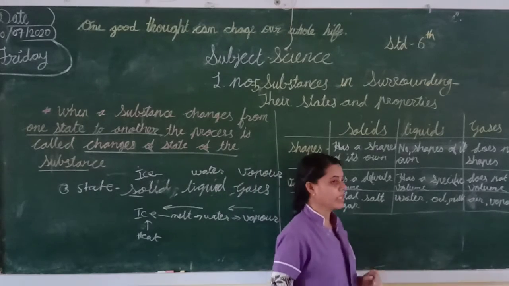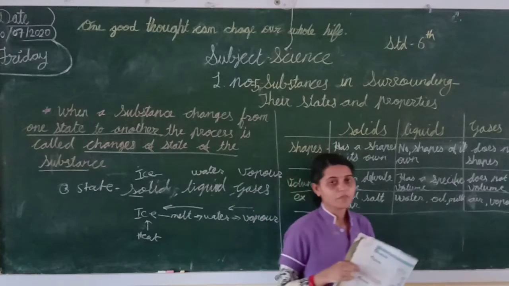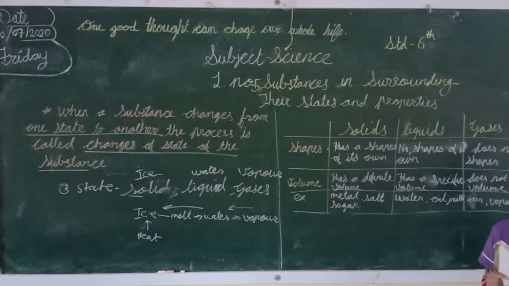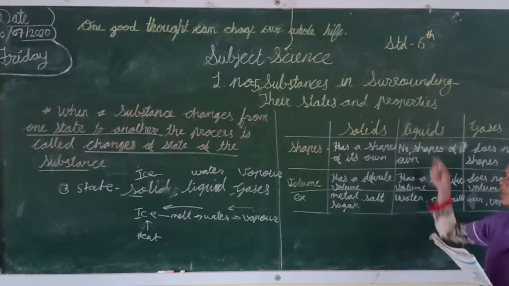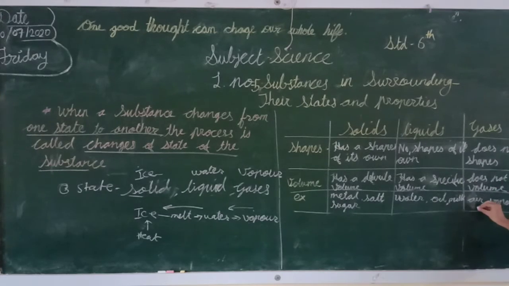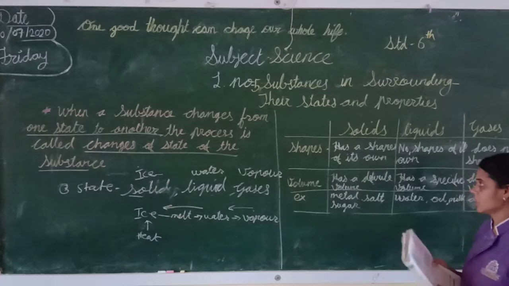And liquids, they can be poured. Okay, so which are liquids? Now you can say water, milk, oil, juice, petrol. They all are in the liquid state. And in gases you can say air, vapor, perfume. So they all are gases. And so what are their characteristics?